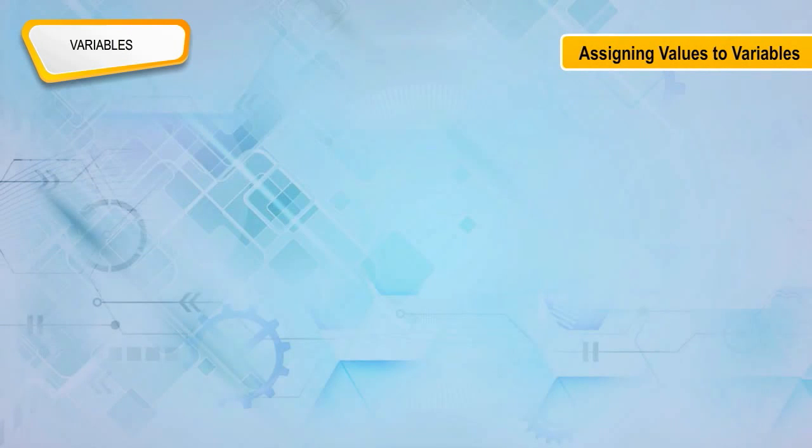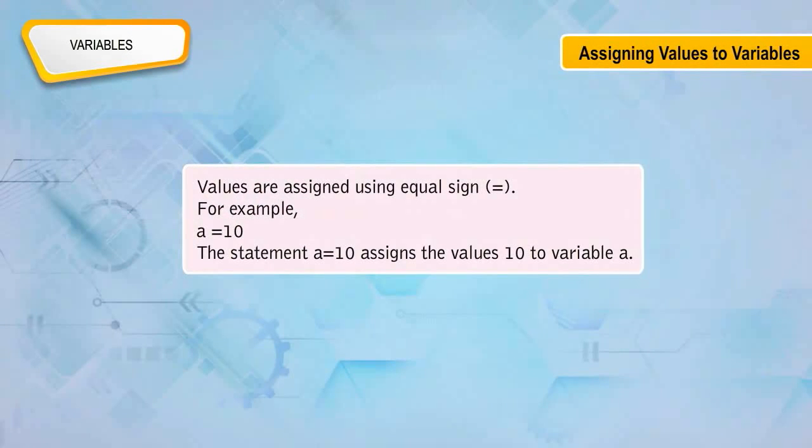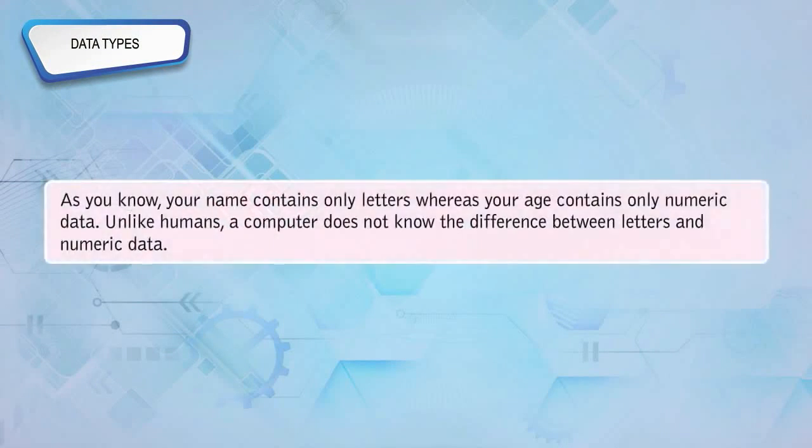Assigning values to variables. Values are assigned using the equal sign. For example, a = 10. The statement a = 10 assigns the value 10 to the variable. Data types. As you know, your name contains only letters, whereas your age contains only numeric data.